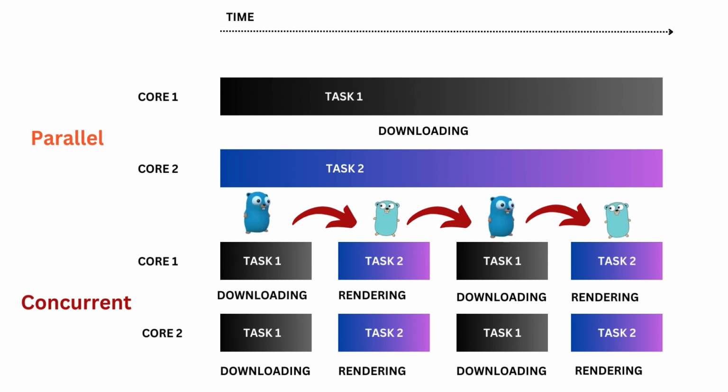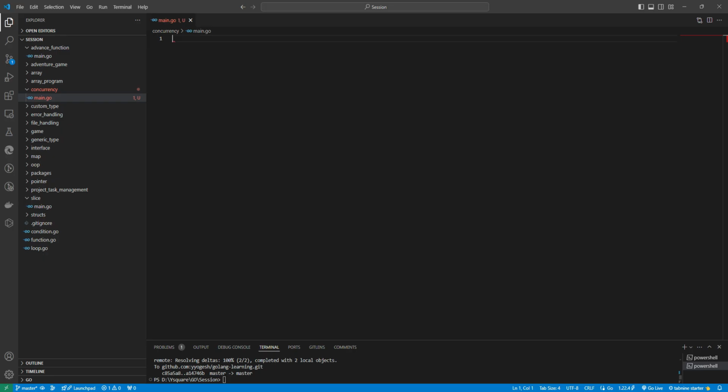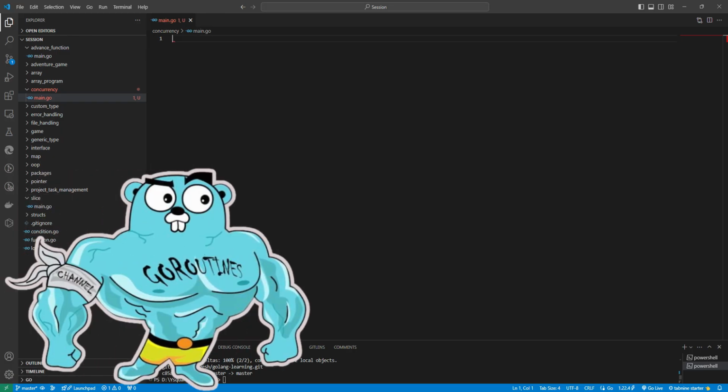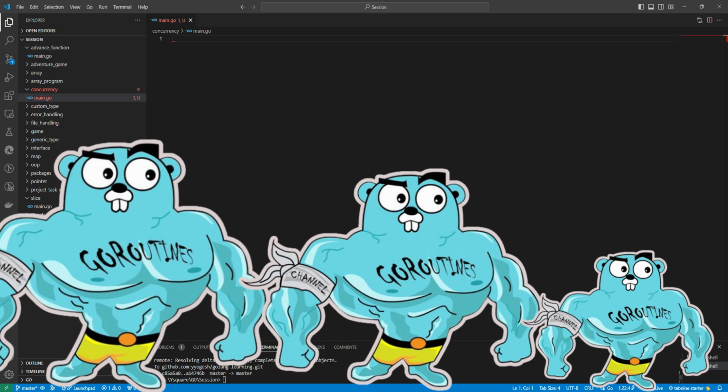In Go, concurrency is handled by goroutines and channels. Channels are basically used for data, or we can say communication between goroutines. Now what is a goroutine? In Go, a goroutine is a function or method that runs concurrently with other functions or methods. A goroutine can be thought of as a lightweight thread. The cost of creating a goroutine is very tiny compared to a thread. It is very lightweight and we can open a number of goroutines.